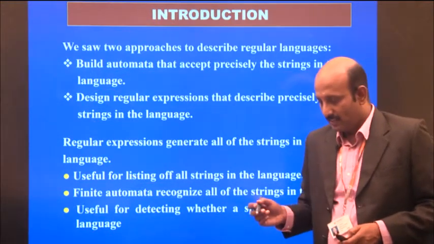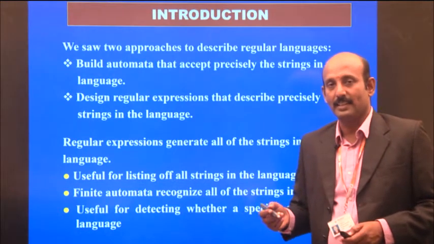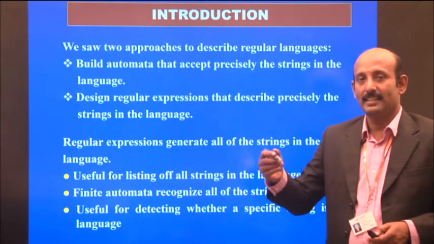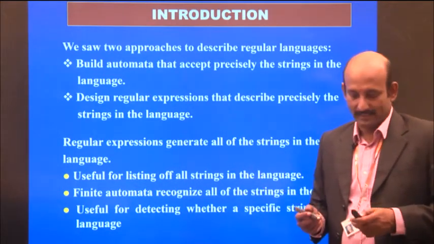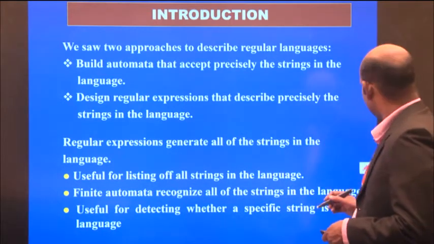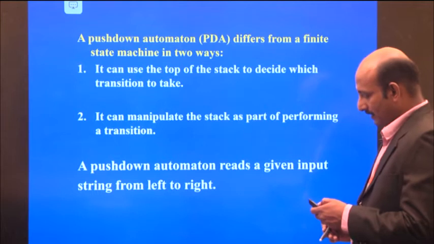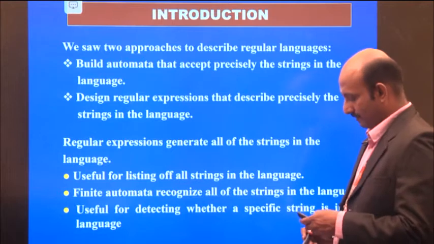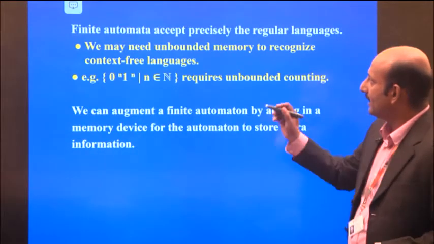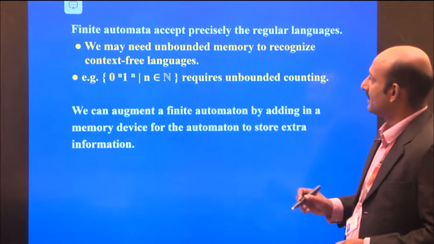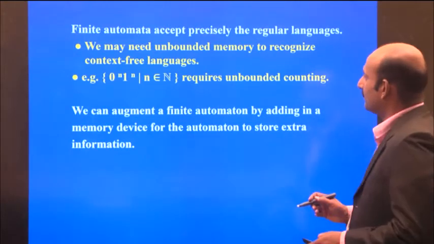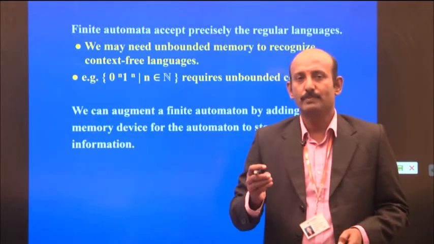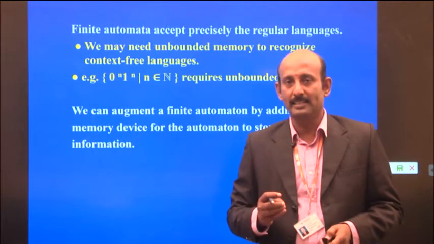So we know that regular languages are described by a regular grammar. A grammar generates the language, that is, the strings, and that may be a regular grammar. Now, the finite automata that accept the regular languages have very small memory, just a very little bit of memory.